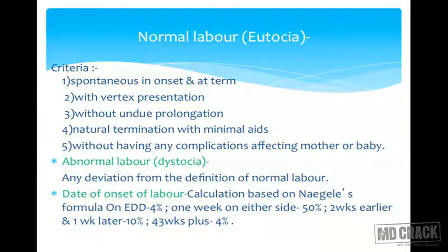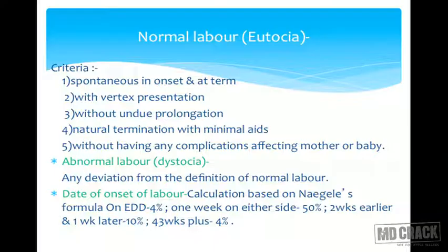What is abnormal labor? That is dystocia. So any variation from these criteria, that is called abnormal labor. So if it doesn't start on its own, if it is either before the term or after the term, or it ends with cesarean section, or the baby and the mother have some complications later, then that labor is not called normal labor. It would be considered as dystocia.